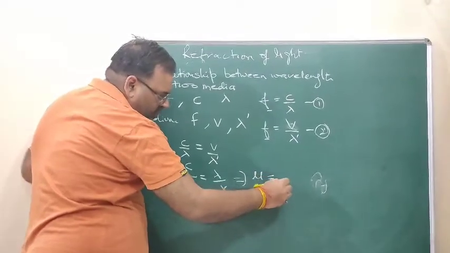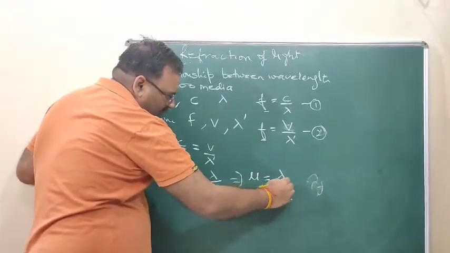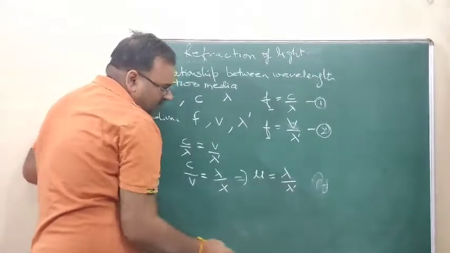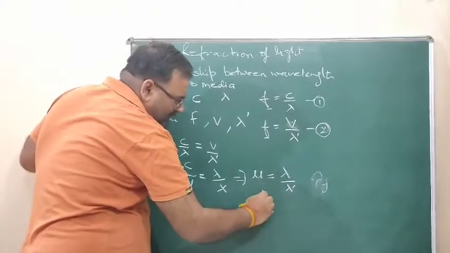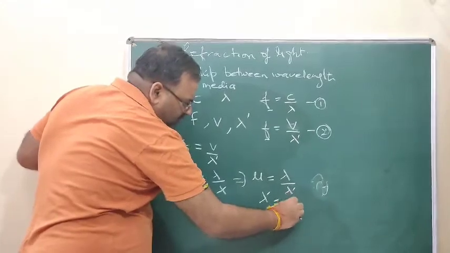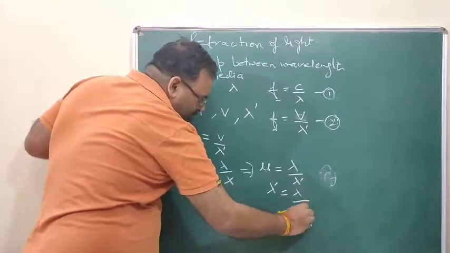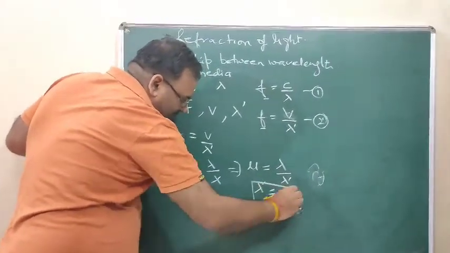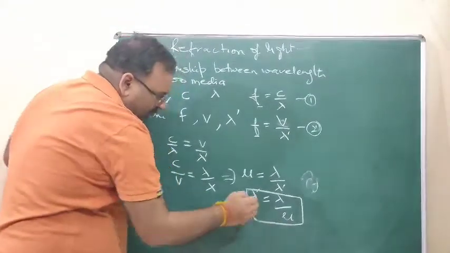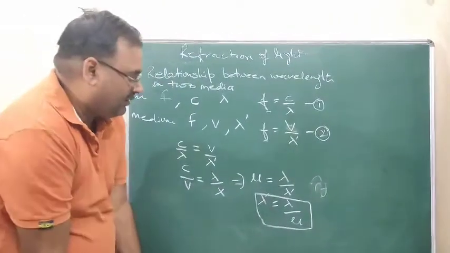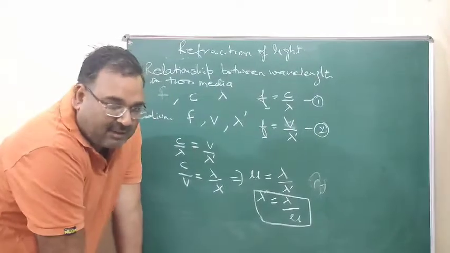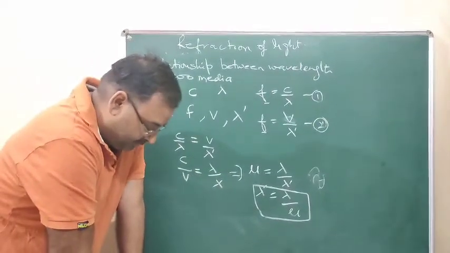Mu is equal to lambda upon lambda dash. So lambda dash is equal to lambda upon mu. This is the relationship between the wavelength in the second medium and the wavelength in the first medium.